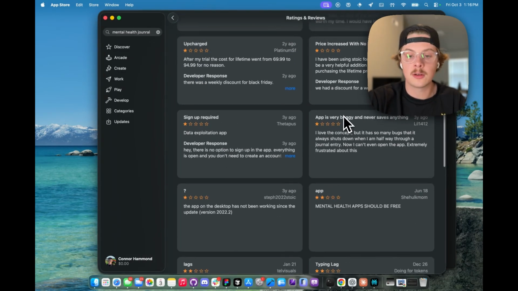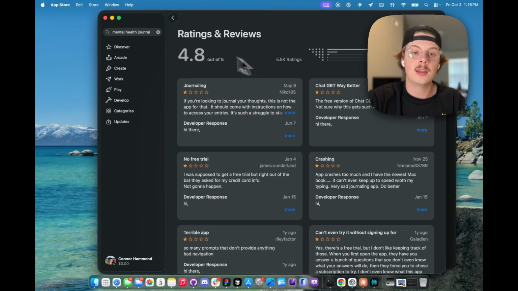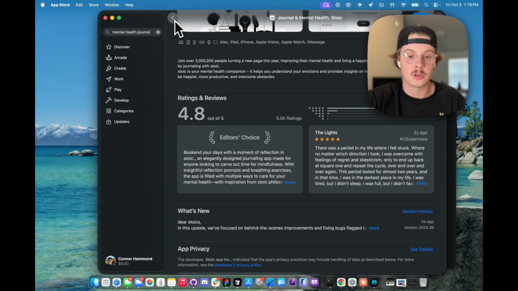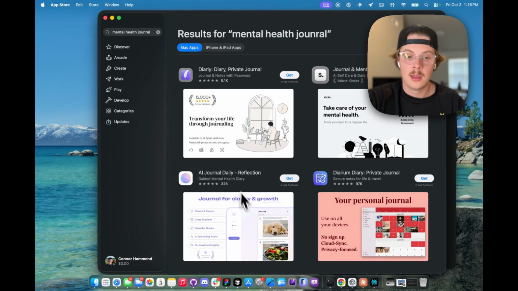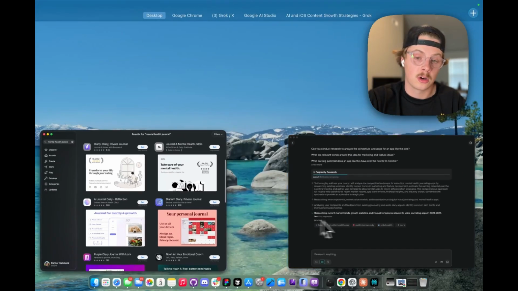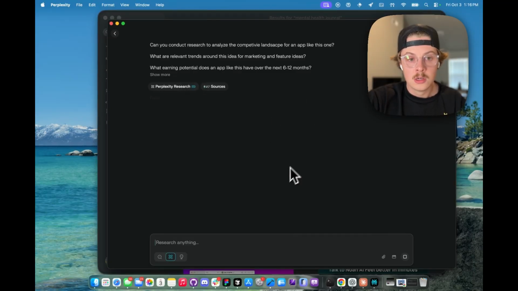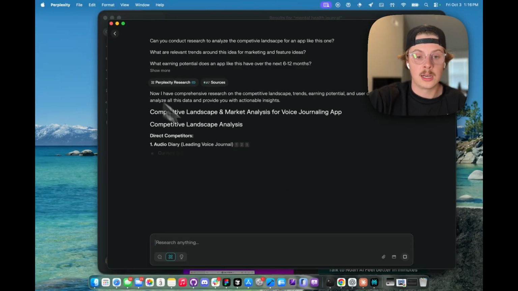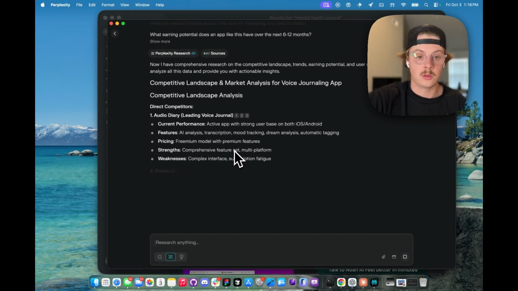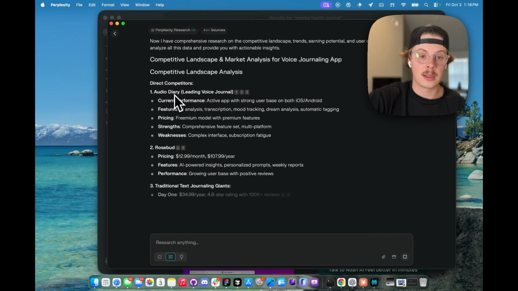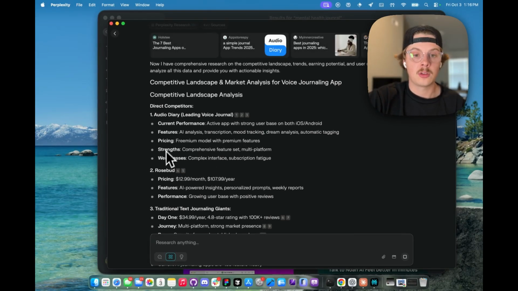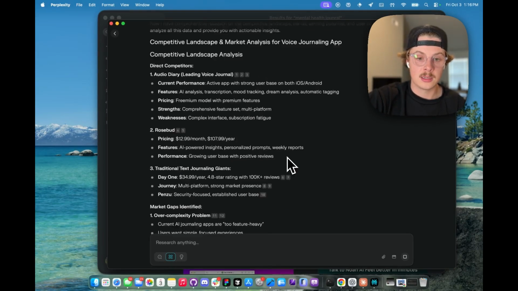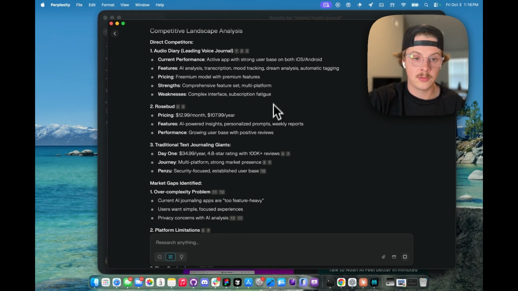But yeah, look at these negative reviews and find the pain points and see where you can capture some unique opportunity that even the most popular solutions are not currently solving. So Perplexity is just finishing our research, and we're going to go over the results. So direct competitors are something like Audio Diary, give us a direct list of weaknesses, subscription fatigue, complex interface.